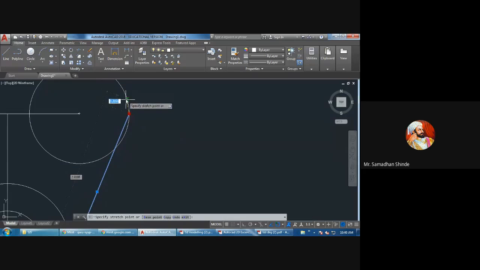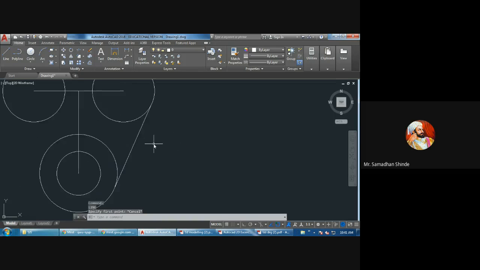How to zoom the drawing? By moving the roller. You have to zoom it like this. If it is not showing where the tangent point is, what to do? You have to simply type tangent, T-A-N-G-E-N-T, on your keyboard, and press enter. Once you press enter, it will show the tangent point. See here now, it is showing the tangent point. Click there. Just click. Enter.